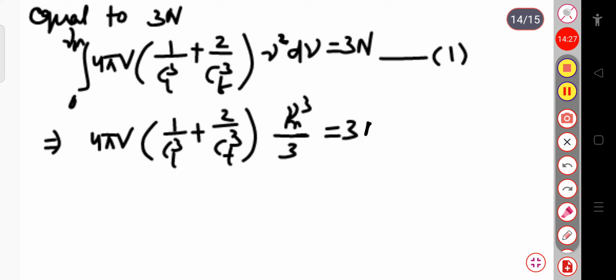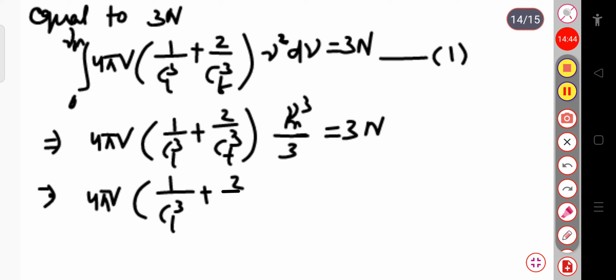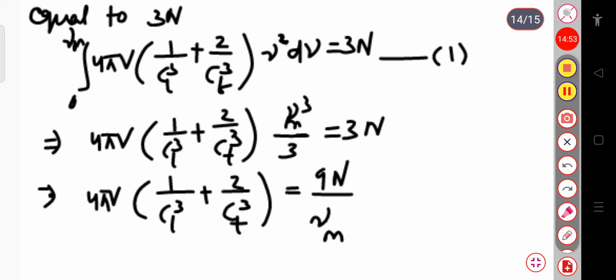And if I multiply by the reciprocal, that is 3 by nu m cube, this equation becomes 4 pi V into 1 by CL cube plus 2 by CT cube equal to 9n divided by nu m cube. This is suppose equation 2.